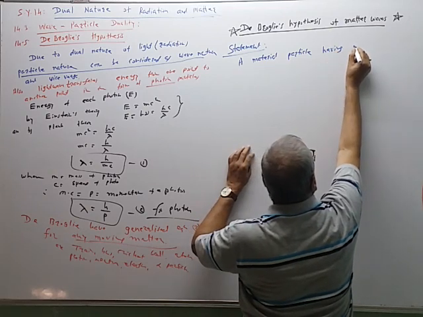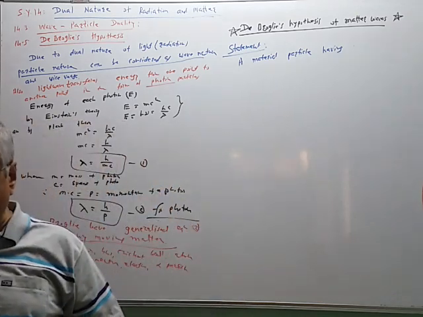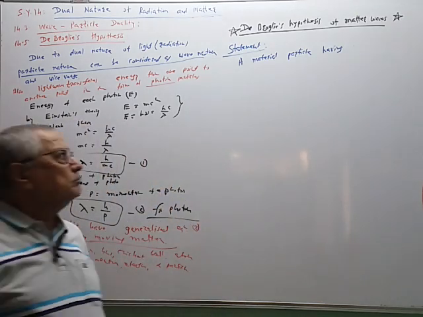having velocity v or momentum p, momentum is more important than velocity.